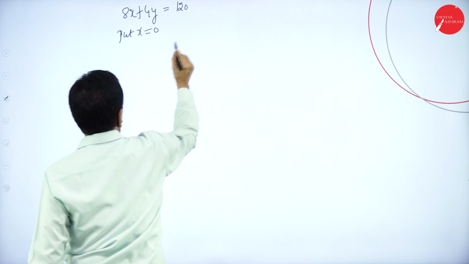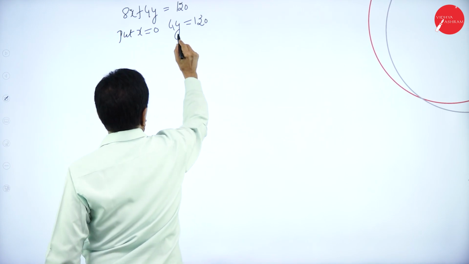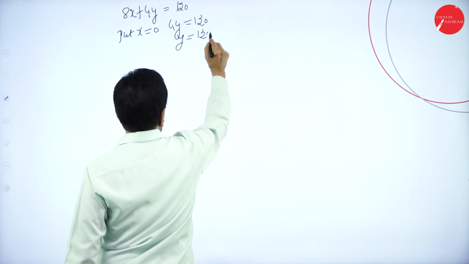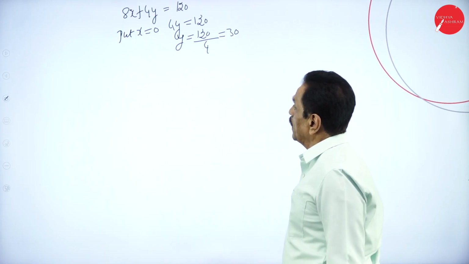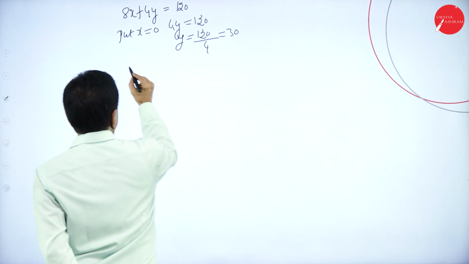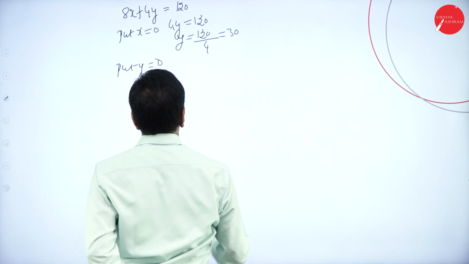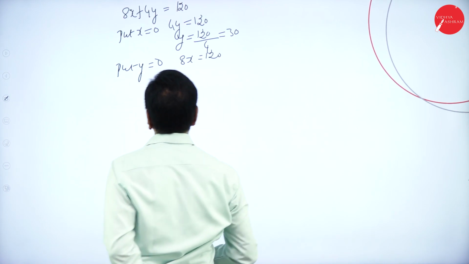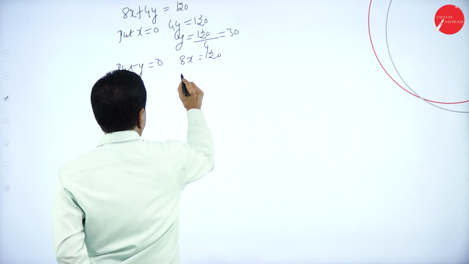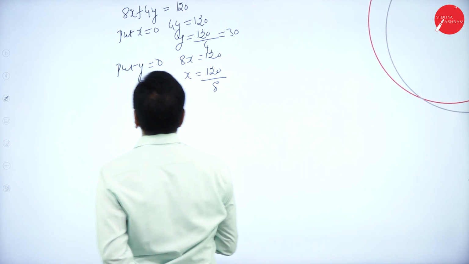Put x is equal to 0. 4y is equal to 120. Y is equal to 120 divided by 4, which is 30. The y value is 30. Then put y is equal to 0. 8x is equal to 120. X is equal to 120 divided by 8.